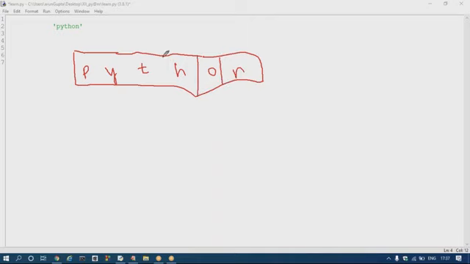I am just showing you the memory representation.